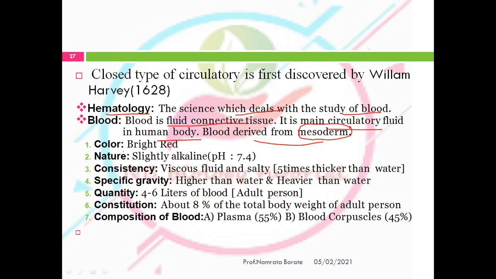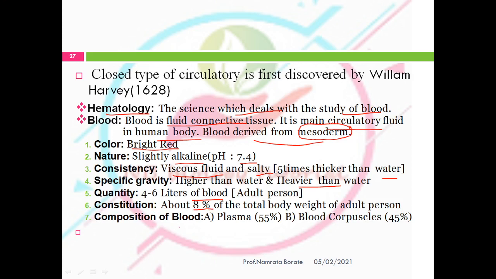About the color of the blood, I think all of you know it is bright red. Slightly alkaline in nature, its pH is near about 7.4. Its consistency is a somewhat viscous fluid, and it's salty. It is 5 times thicker than water. Its specific gravity is higher than water, and it is heavier than water. Quantity: it is 4 to 6 liters of blood in an adult person. It constitutes about 8% of the total body weight of an adult person.